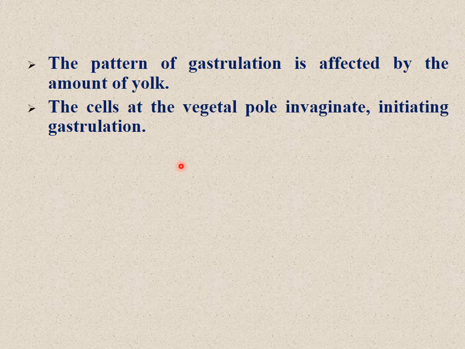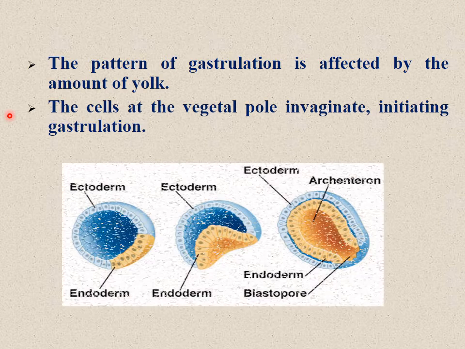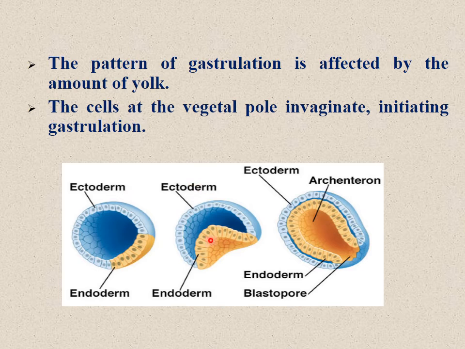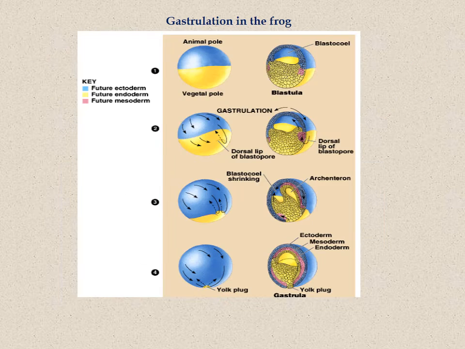So the pattern of gastrulation is affected by the amount of yolk. The cells at the vegetal pole invaginate, initiating gastrulation. Here you can see the ectoderm. This layer, due to the invagination process, will form the endoderm, and the opening we can call the blastopore. So this is the entire process of how it takes place.